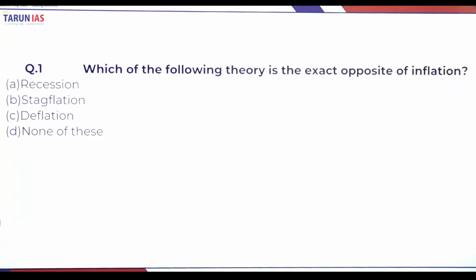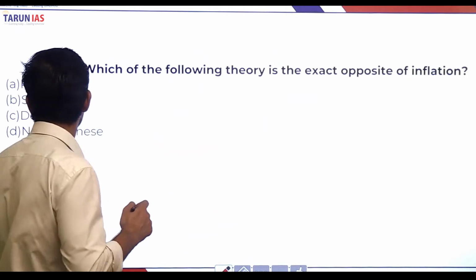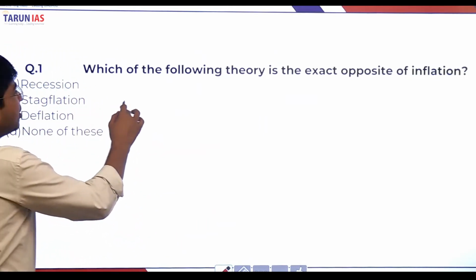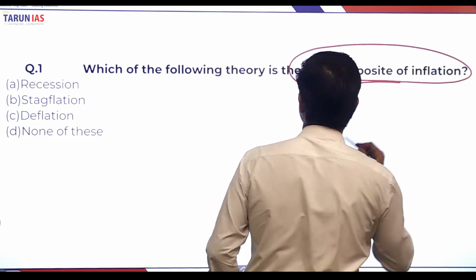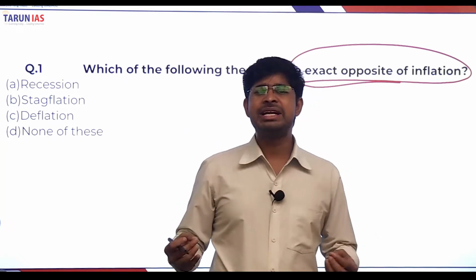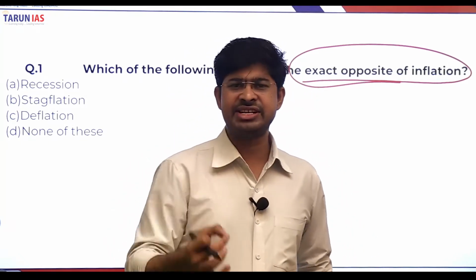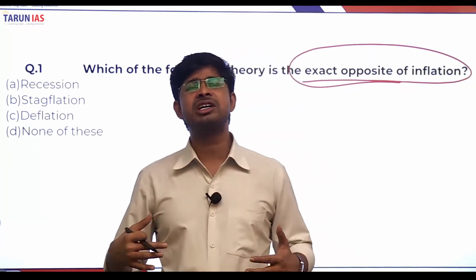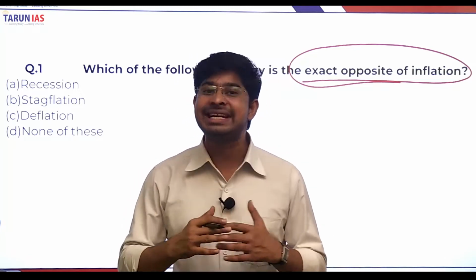This first question is related to inflation, the Indian economy. It's a very simple question. Four options are given, asking which theory is the exact opposite of inflation. You already know what inflation is. Inflation is simply the increase in the price of general goods and services, and due to the increase in prices, the purchasing power of the people decreases.